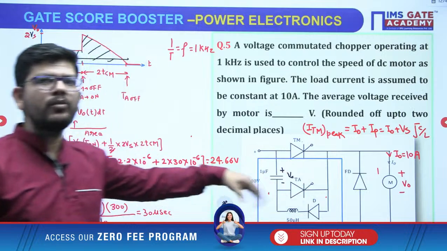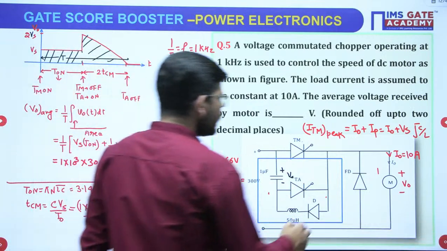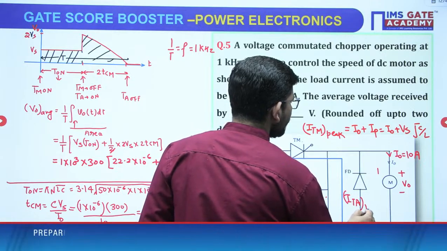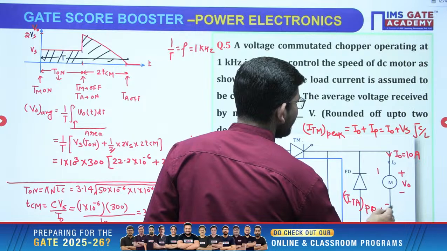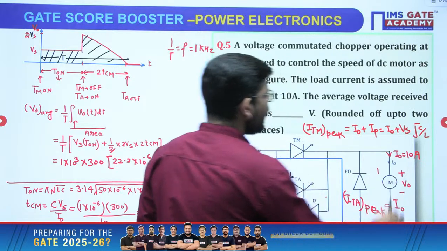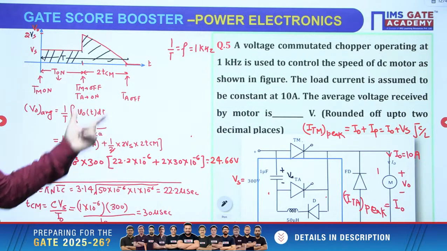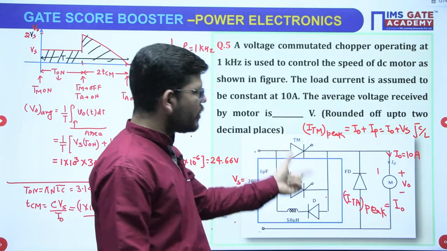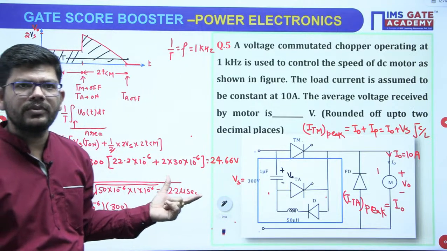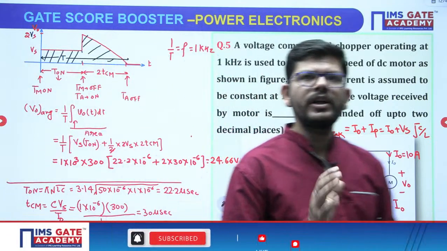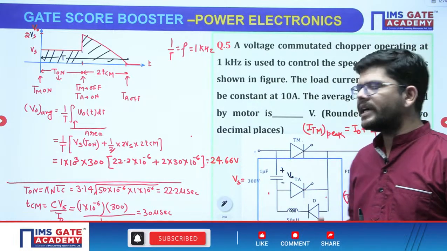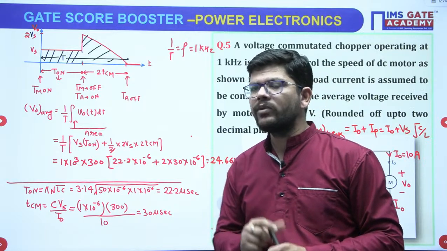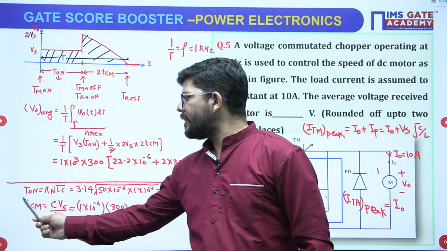Remember this formula, you may be asked to calculate this, or otherwise they will ask what is going to be the ITA peak. So the peak value of current across ITA, or TA, is I naught, okay. So whatever can be asked from the voltage commutation circuit, all the important formulas are written in front of you, okay. Prepare these formulas and surely you will get a question. If you get a question from voltage commutation, it might be only from this topic. Last year 24, they just asked to calculate circuit turn off time.